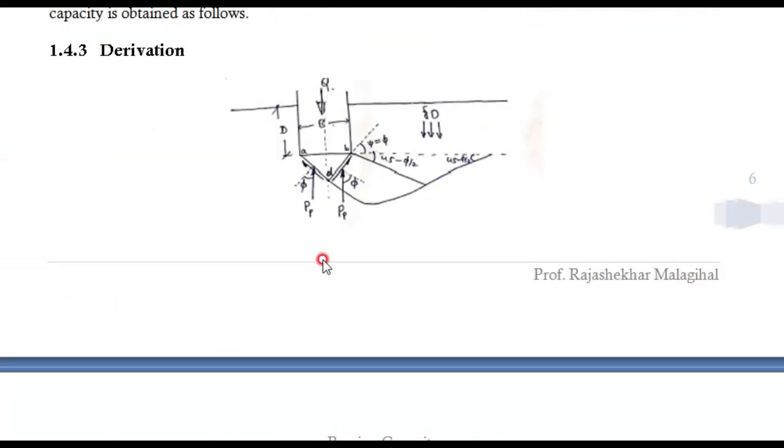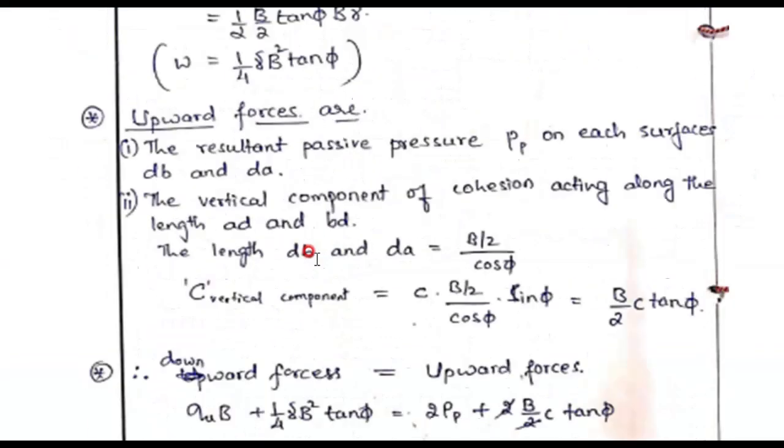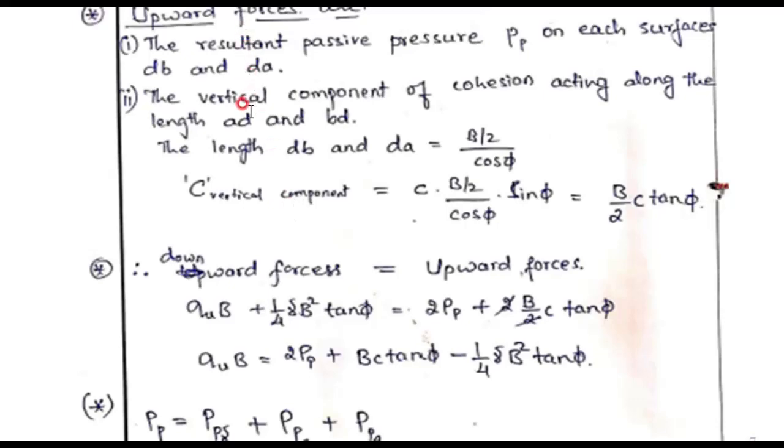Same here on this surface, dA and dB, a cohesive stress parallel to the surface is acting. Then what is the area of this one? It is dB into perpendicular to board 1 meter, dB into 1, and this is dA into 1. This is the area.